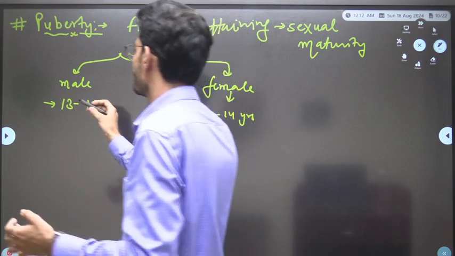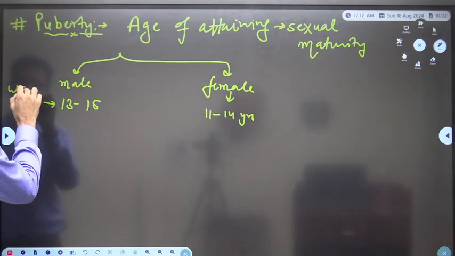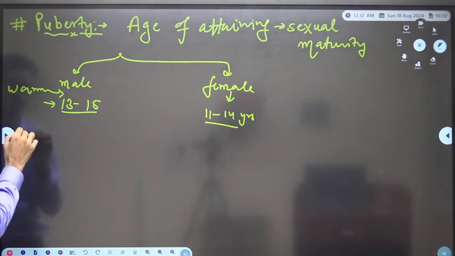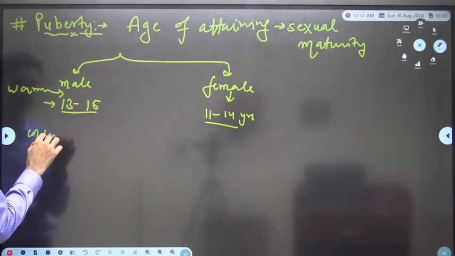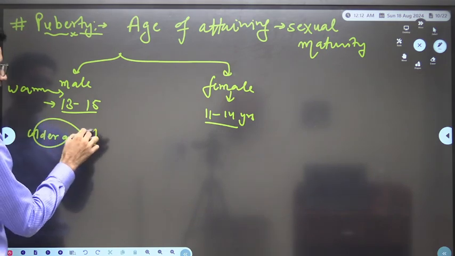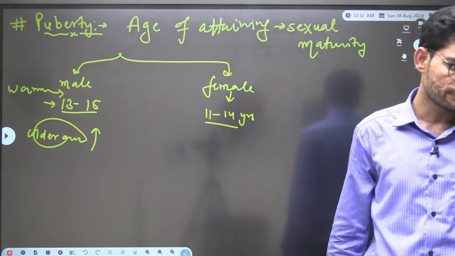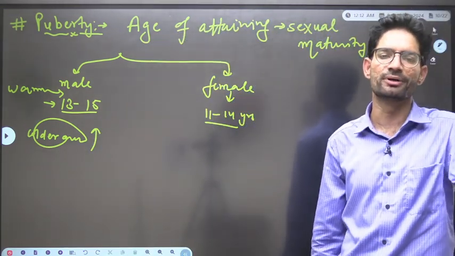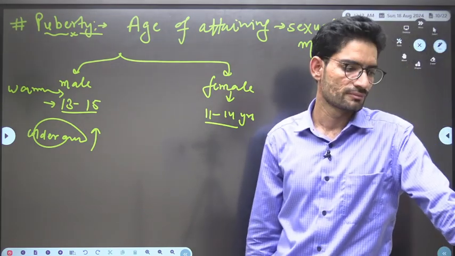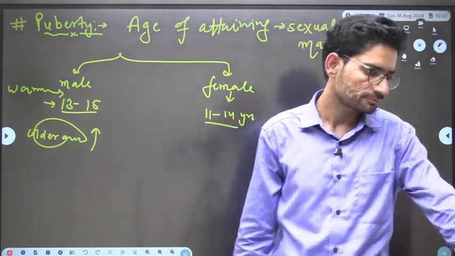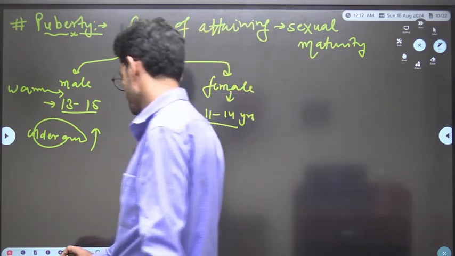So in warmer areas the age is lower, and in the colder areas it may increase. After attaining puberty, male and female individuals start formation of gametes. Perfect. Let's get started with the next topic.